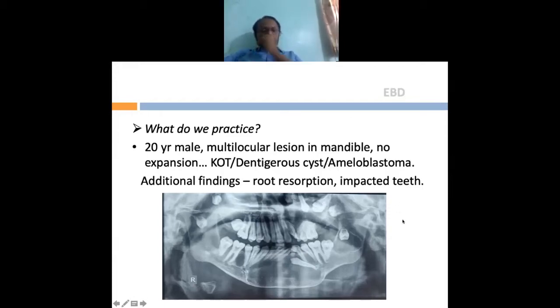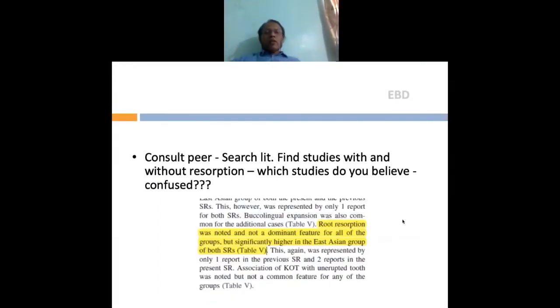Then in the systematic review that we did on KOT, we found that root resorption was noted and not a dominant feature of all the groups. That means it was not found in any of the global groups that we had defined, but significantly higher in the East Asian group. So that means that in East Asian groups, root resorption is quite high in KOT. However, India doesn't really fall into this East Asian group. So we need to do more studies to find out how much of our KOTs have root resorption. So a systematic review also opens up different areas to conduct research.